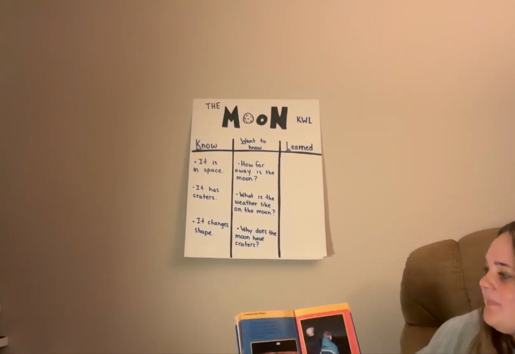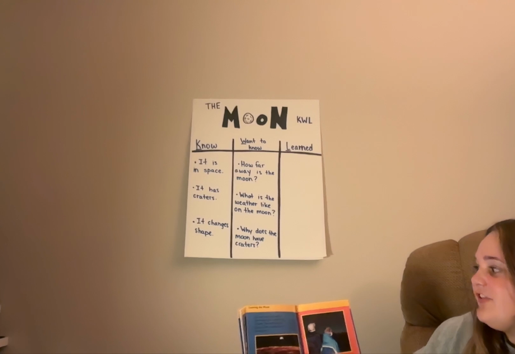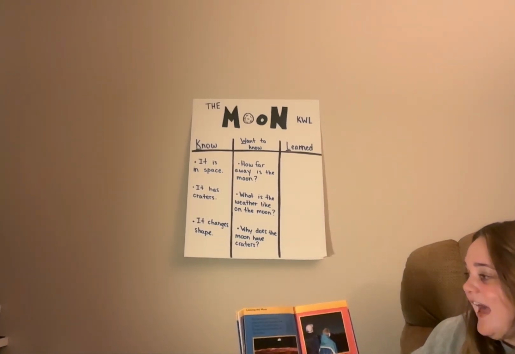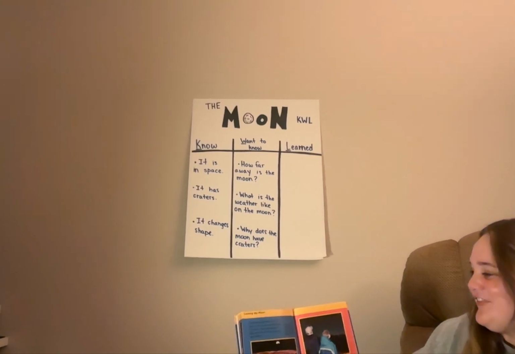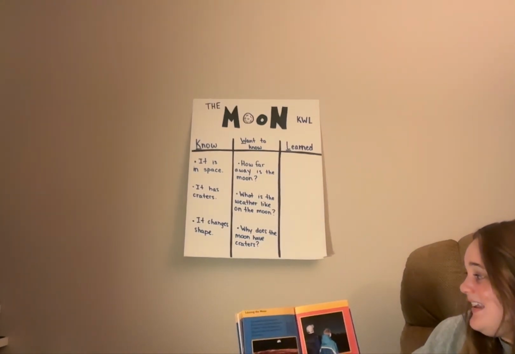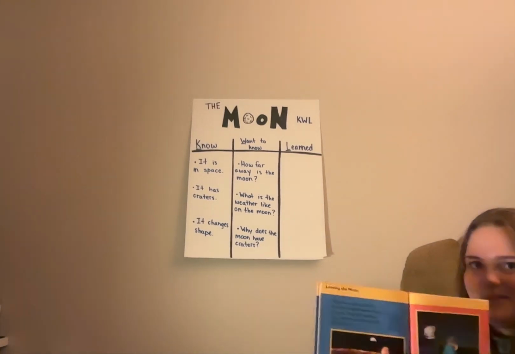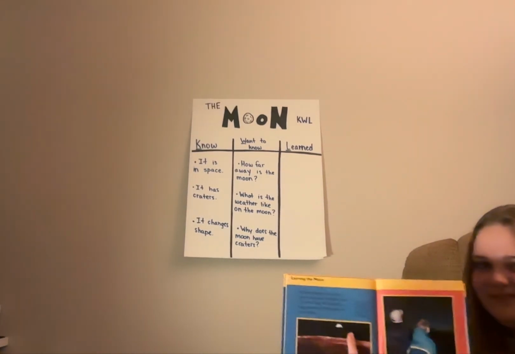Leaving the moon. The astronauts returned to their rocket and traveled back to Earth. They left behind a flag and lots of footprints on the surface. You can see the planet Earth in this picture of the moon. You guys see that little Earth?